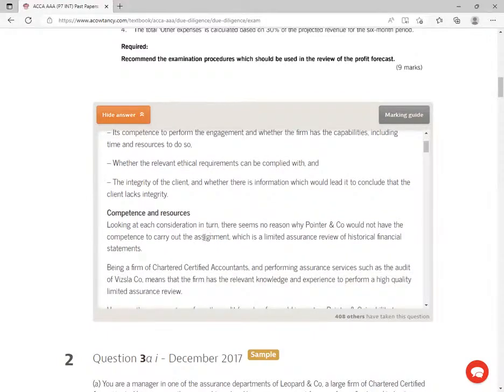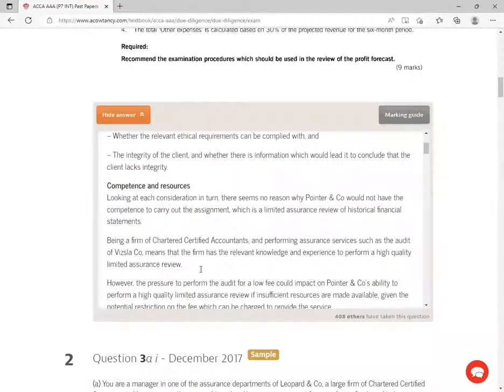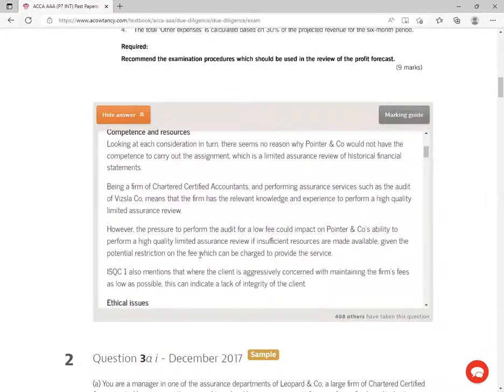Looking at each consideration in turn, there seems no reason why Pointer, the current auditor, and the company would not have the competence to carry out the assignment, which is a limited assurance review of historical financial statements. Being a firm of CPA, and performing assurance services such as the audit of Whistler Company, means that the firm has the relevant knowledge and experience to perform a high quality limited assurance review. However, the pressure to perform the audit for a low fee could impact on Pointer and the company's ability to perform a high quality limited assurance review.